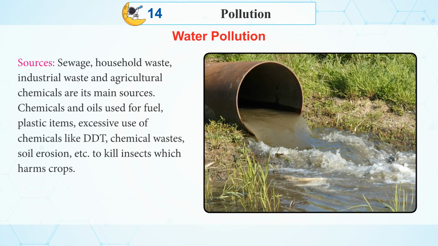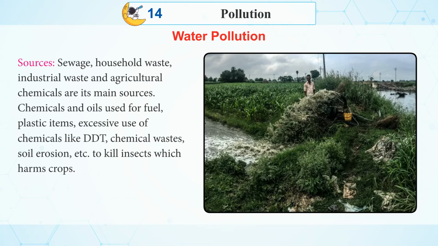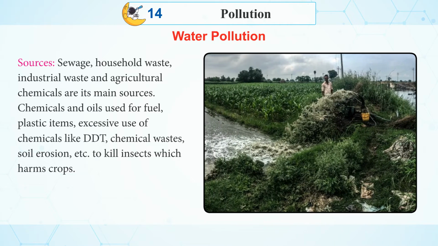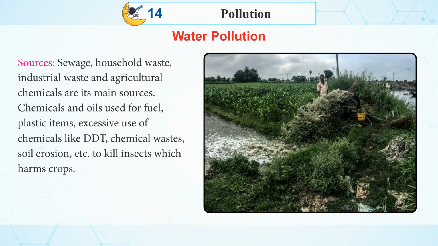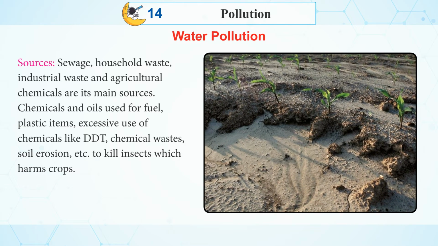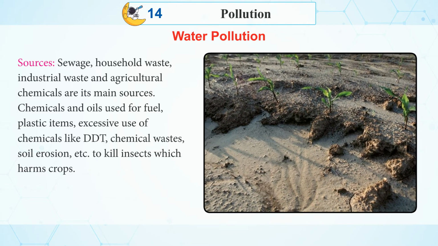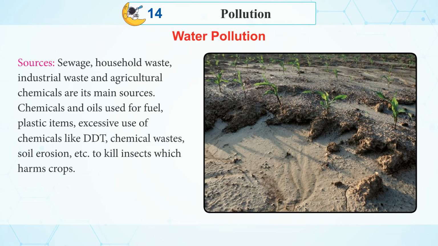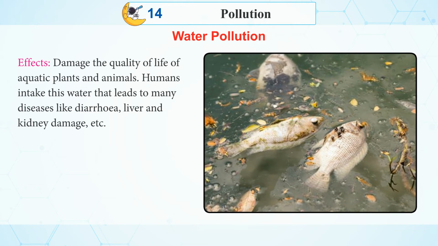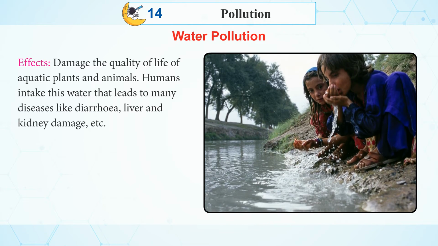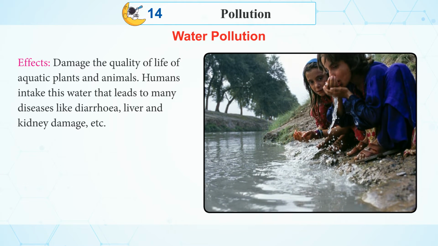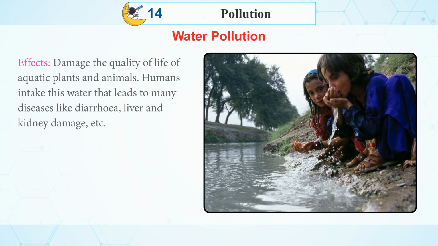Sources: sewage, household water, industrial waste, and agricultural chemicals are its main sources. Chemicals and oils used for fuel, plastic items, excessive use of chemicals like DDT, chemical wastes, soil erosion, etc. to kill insects which harm crops. Effects: damage the quality of life of aquatic plants and animals. Humans intake this water that leads to many diseases like diarrhea, liver and kidney damage, etc.